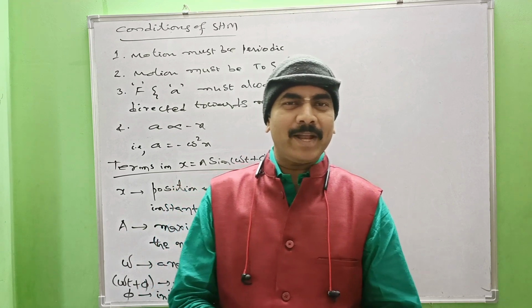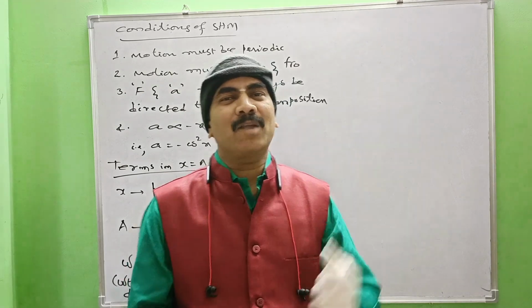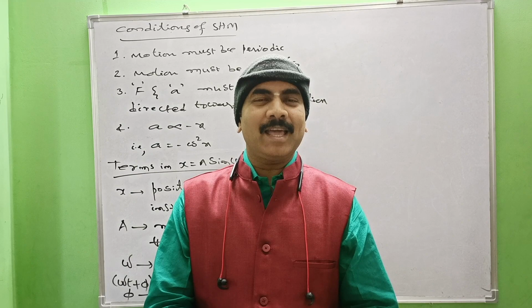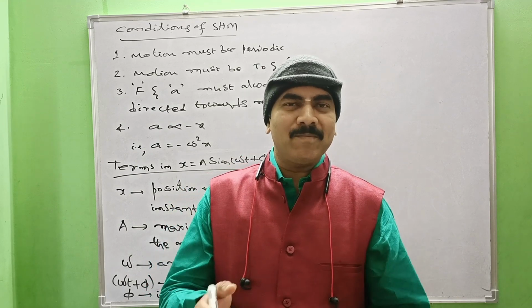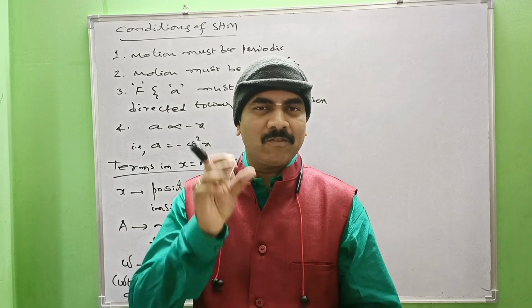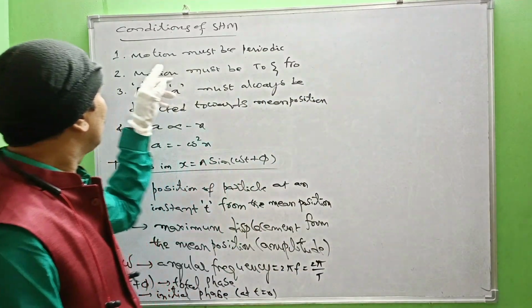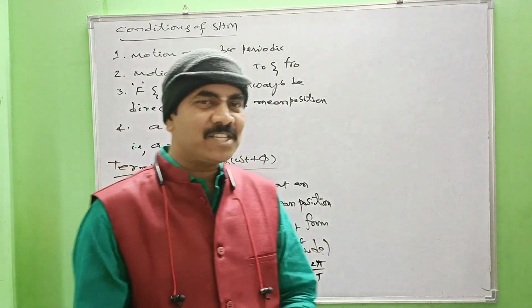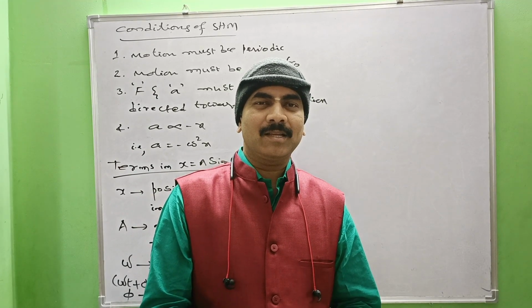So today we are going to discuss some basic points based on simple harmonic motion. First of all, when do we say that a given motion is simple harmonic in nature? For any motion to become simple harmonic, it has to fulfill some conditions. What are the conditions here? Let me show you. Here, motion must be periodic in the sense it should repeat itself at regular intervals, both in position as well as time.